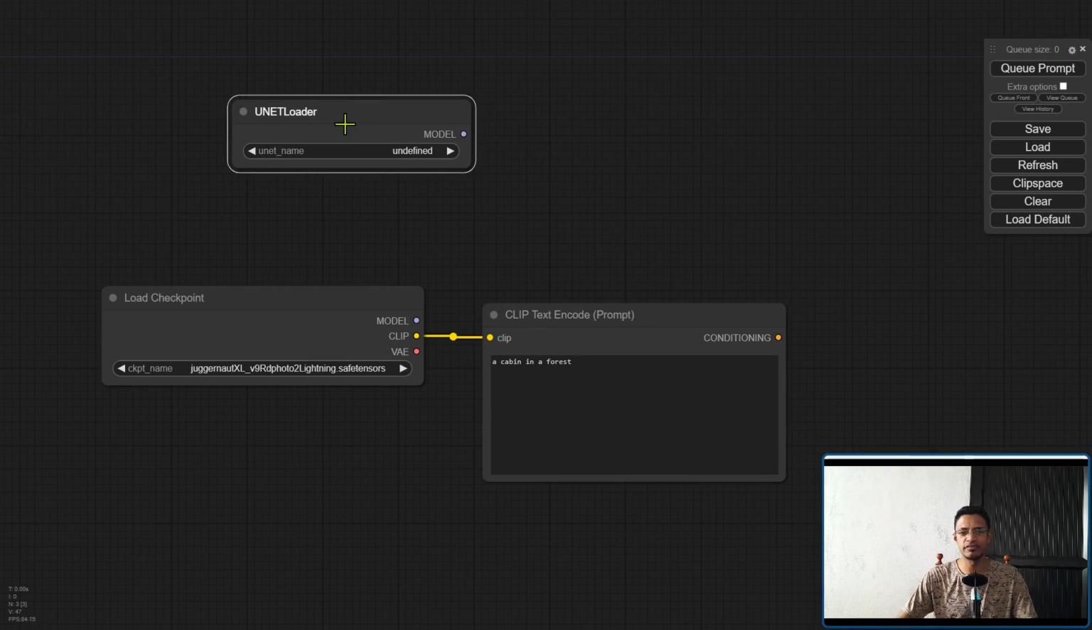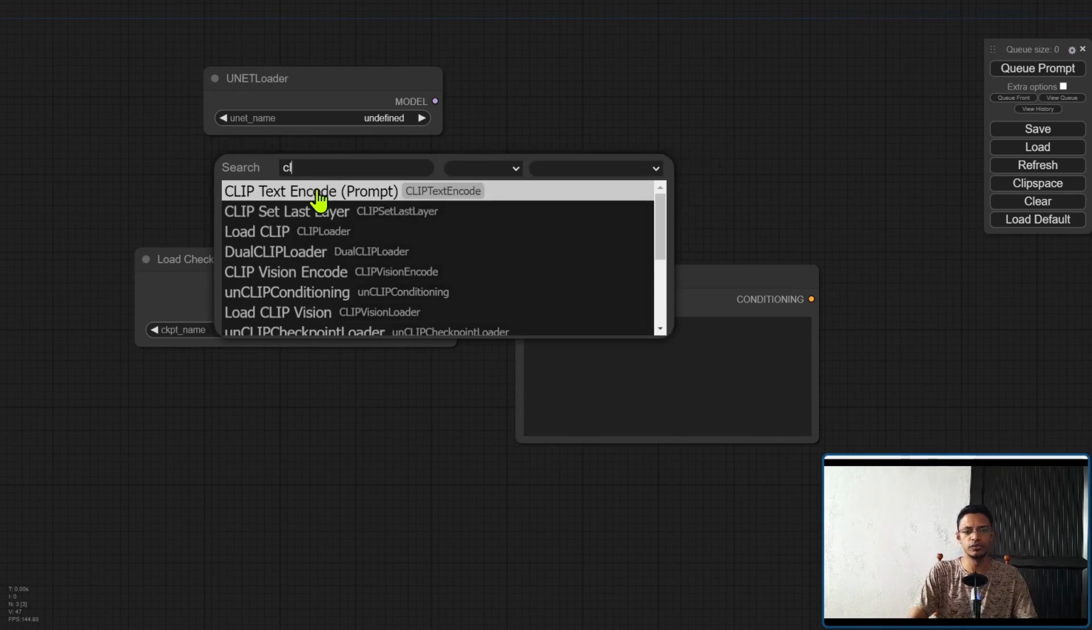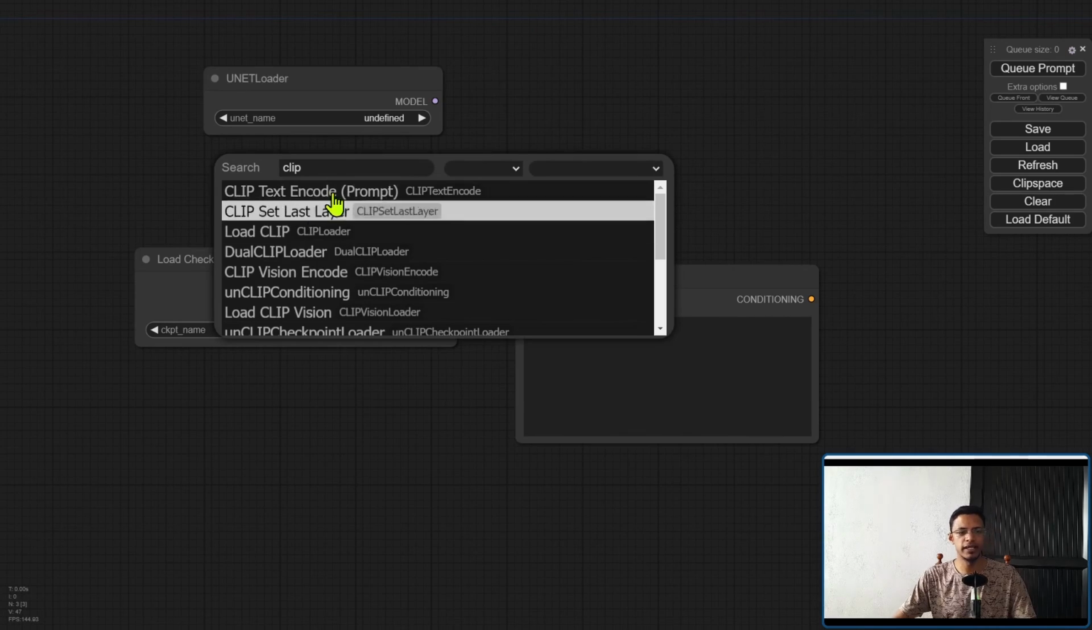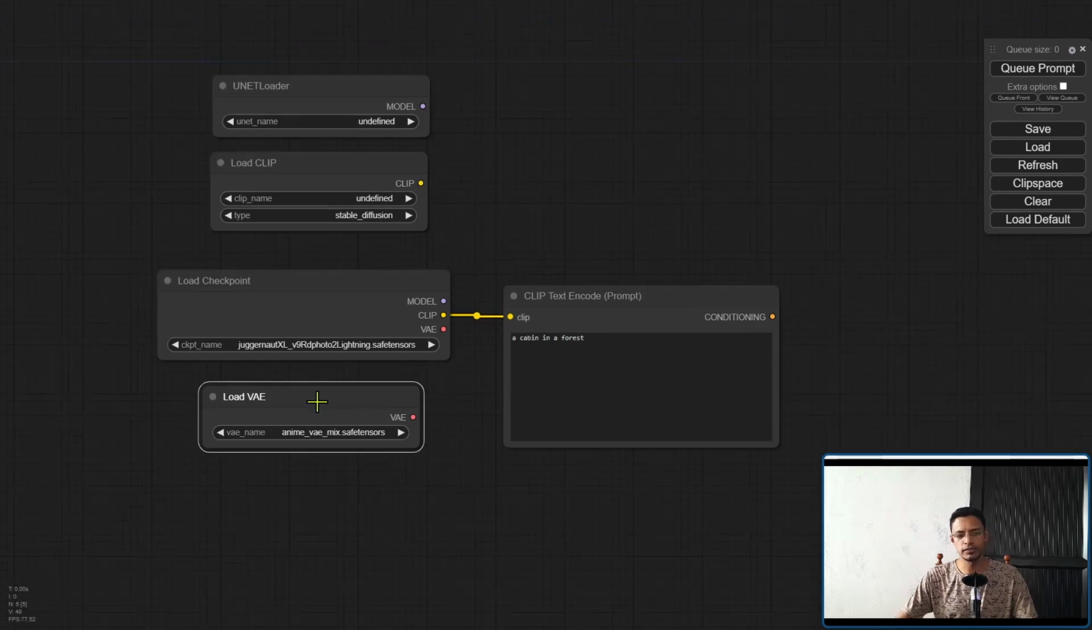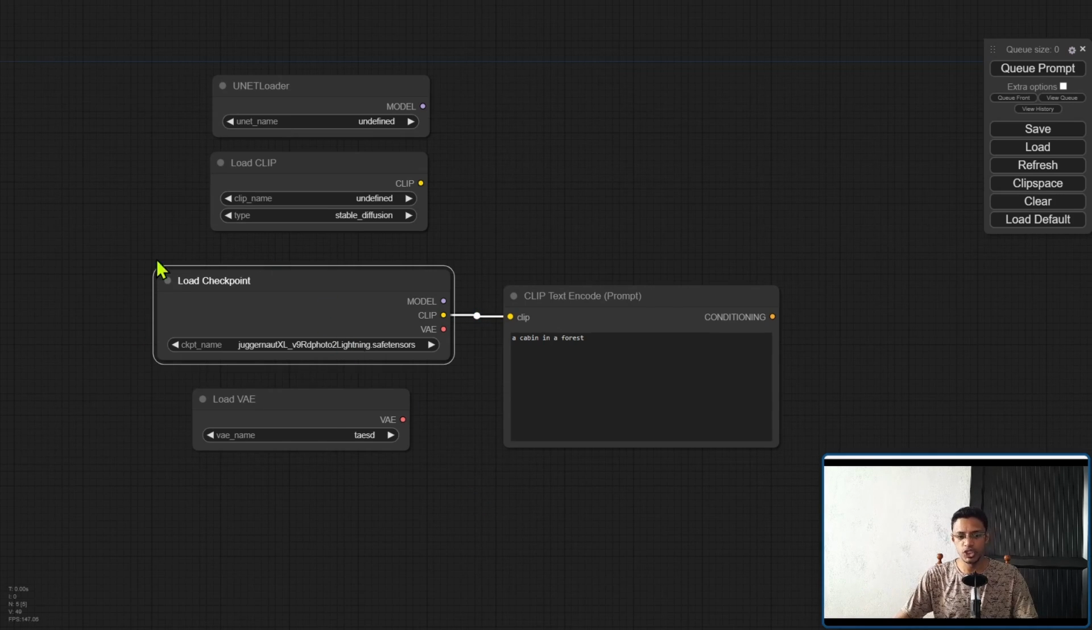You will have a UNet loader. Now similarly, the clip can also be loaded by itself. There is a load clip here. The VAE also has one where you can load the VAE individually. So basically this load checkpoint is doing the job of the UNet loader, the load clip, as well as load VAE, all in one.